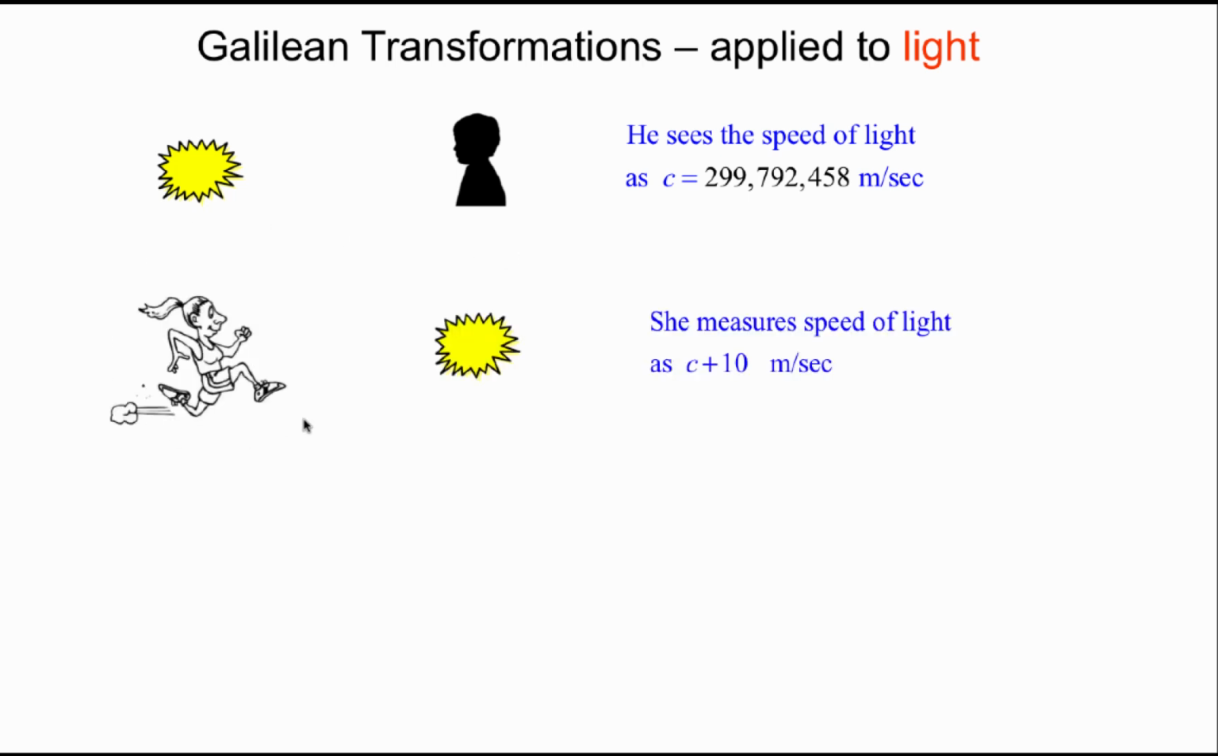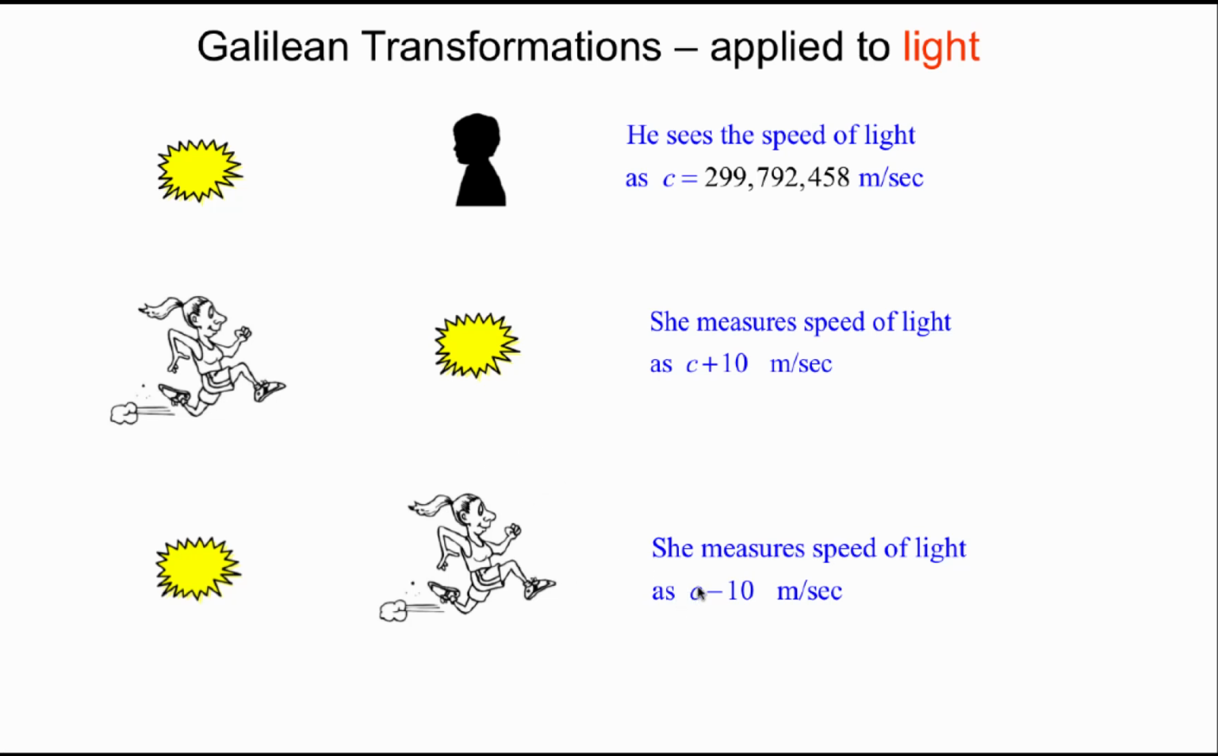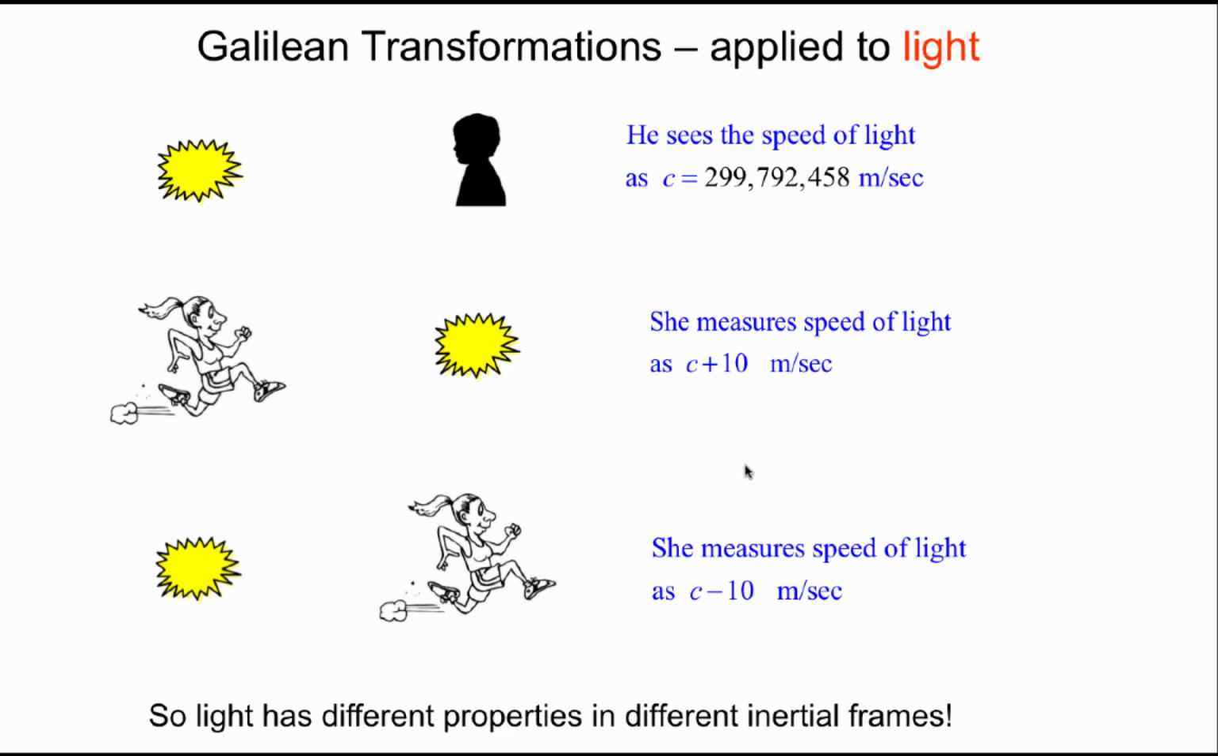On the other hand, if there's this woman who's running towards this source of light, she, by this logic, will see the pulses approach her at 10 meters per second more than this boy observes. And if she's running away, then she will measure the pulses as 10 meters per second less than this boy. And now here we are assuming that there's some kind of medium filling space, and it is in that medium that the light is traveling. So clearly, light has different properties in different inertial frames by this logic.